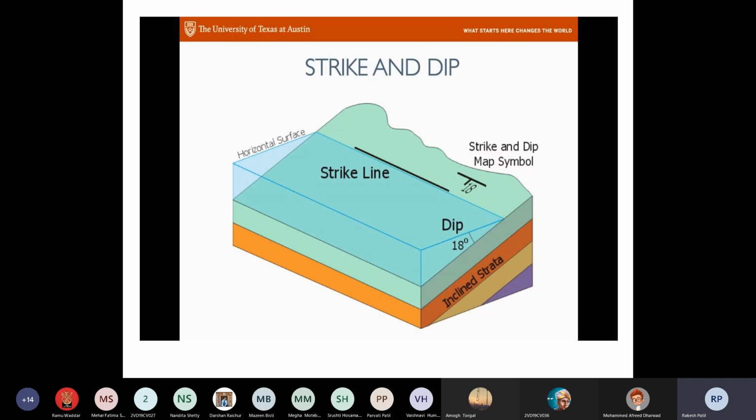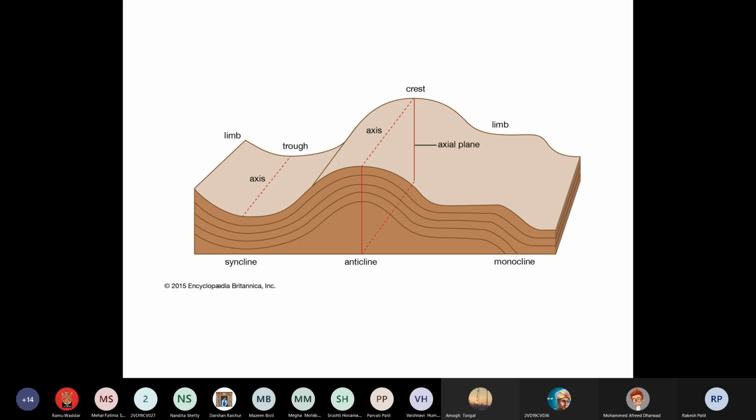To construct a dam you require this particular knowledge: the behavior of the rocks, the behavior of the inclination. All those things you are supposed to understand by means of this strike and dip. Is it clear? Yes, sir. These four terminologies are clear? Yes, sir. Any questions? We can discuss the questions.